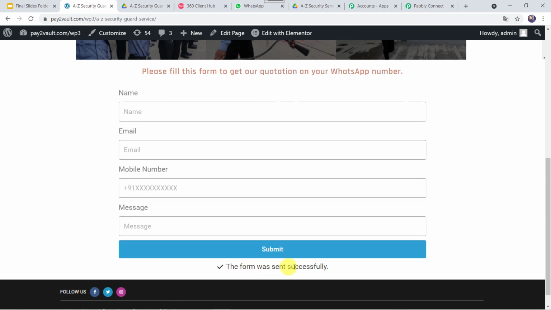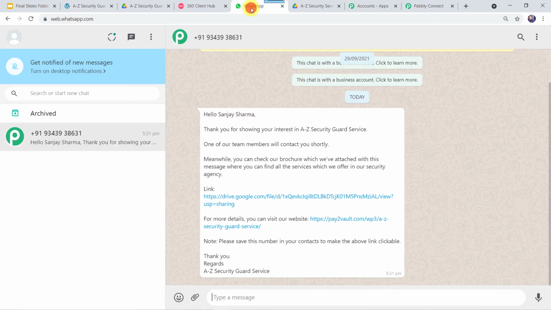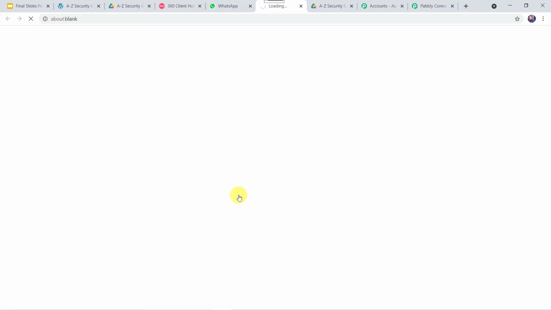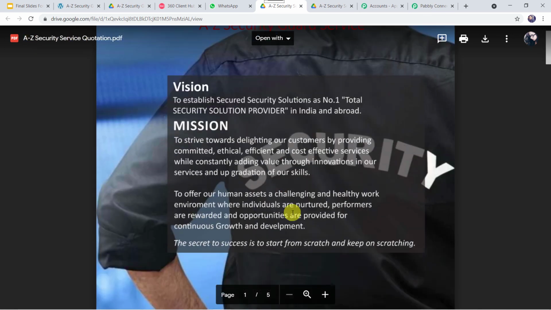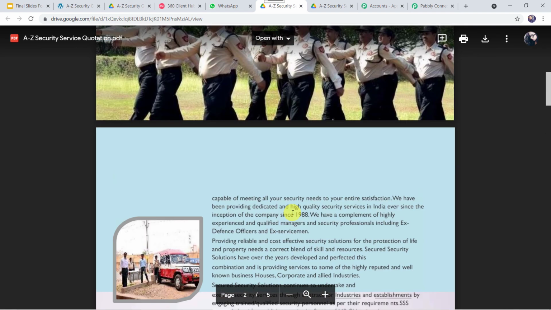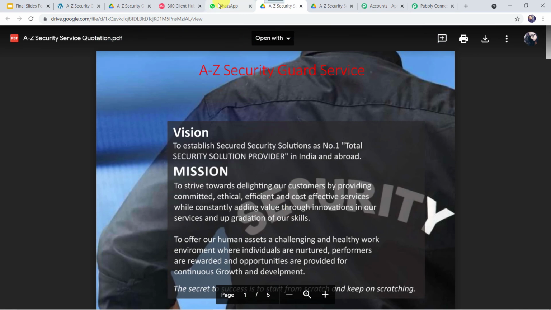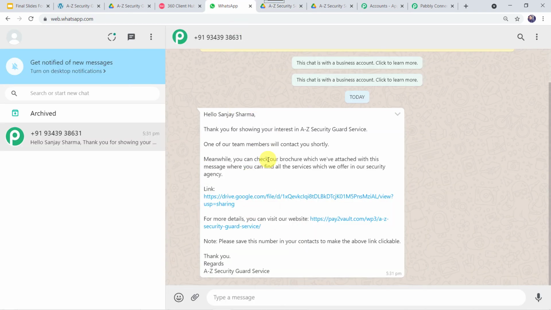Okay, the form was sent successfully. Now let's check whether the customer has received any message on his WhatsApp number or not. Let's go to WhatsApp, and here we can see, hello Sanjay Sharma, thank you for showing your interest in A to Z service. Okay, so the same message is displayed over here also. Now let us check this link. And here I can find the same link of the PDF file, A to Z security service quotation. Okay, and the quotation is shared with the customer. So in this way we can see that our integration is perfectly working fine, and the messages are sending on the WhatsApp number of the customers.